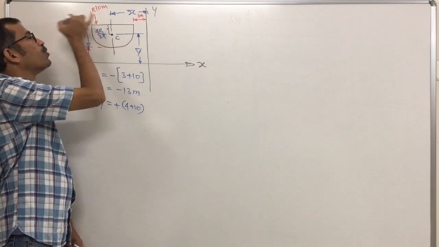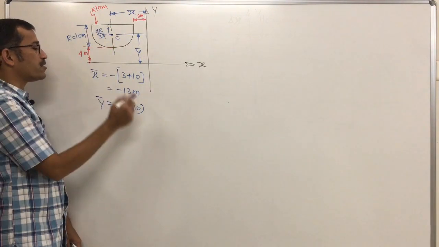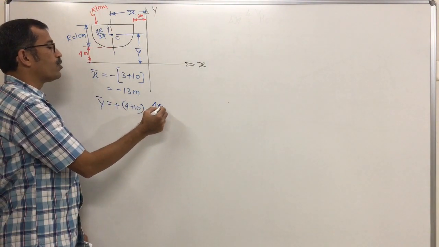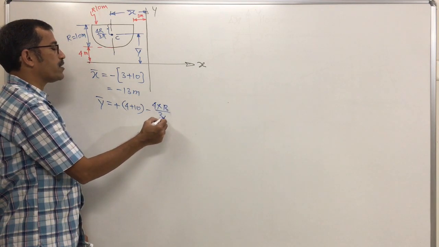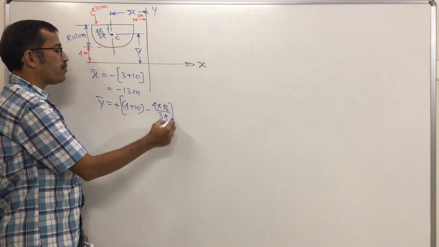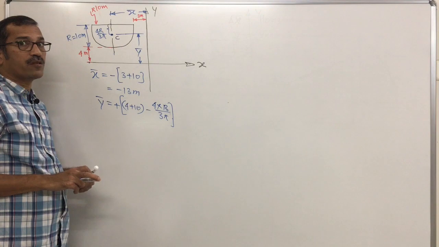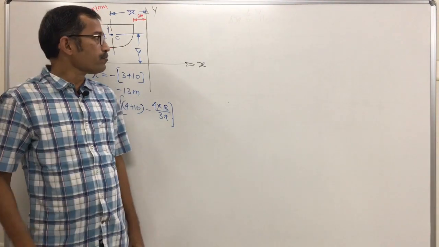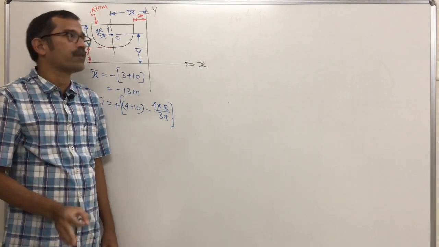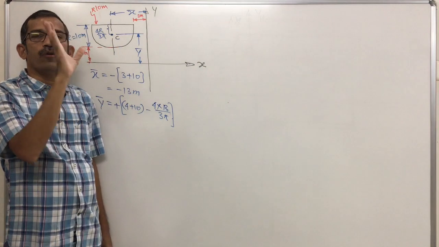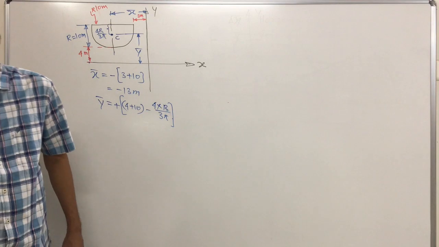Now you are getting the location of the diameter, but the centroid is where? Below this diameter. At what distance? 4r upon 3 pi, where r equals 10. This one is your y bar distance. That means remember x bar is 0 and y bar is 4r upon 3 pi, right? What we'll do is locate that centroid on its axis of symmetry at a distance of 4r upon 3 pi from the diameter, and from that we'll find out. Okay? Yes.